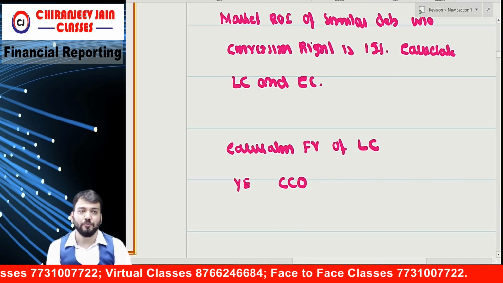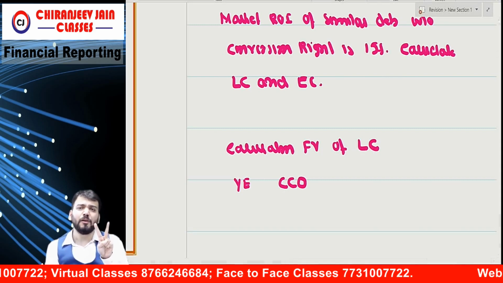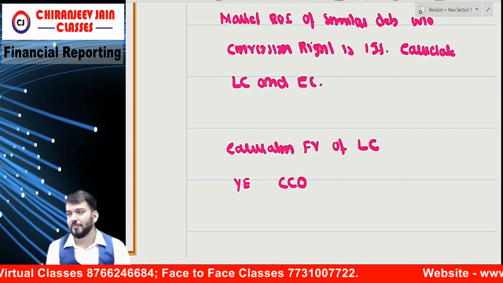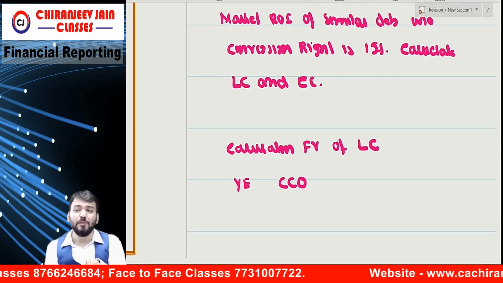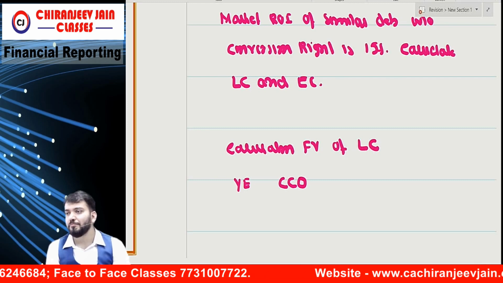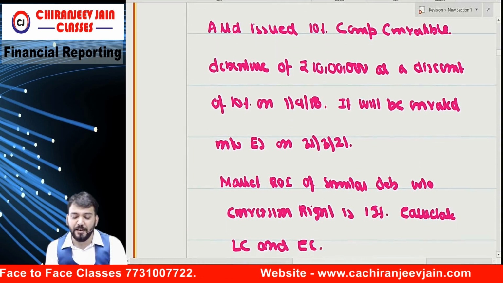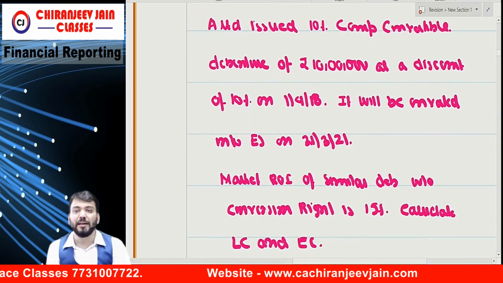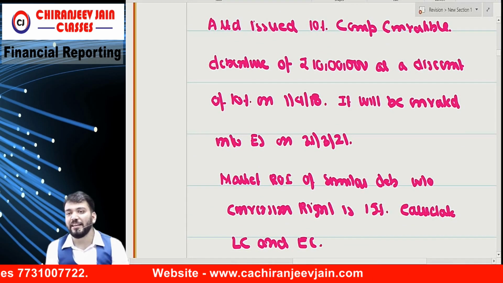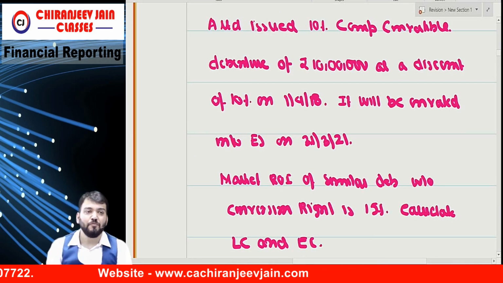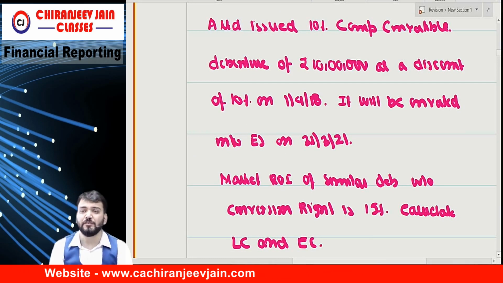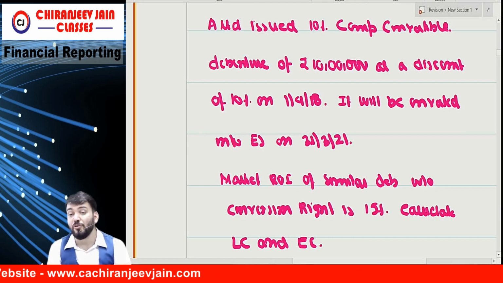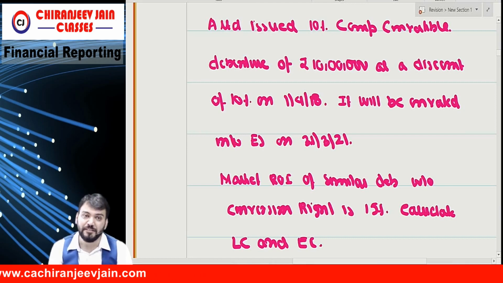There are always two components, interest and principal. Whether there is an obligation to pay interest as per this agreement, and at what rate? 10%. Whether there is any obligation to pay principal amount? No. So there is no obligation to pay principal amount.